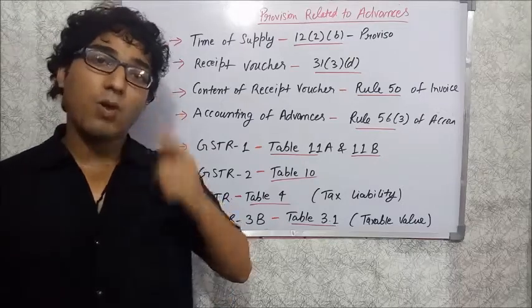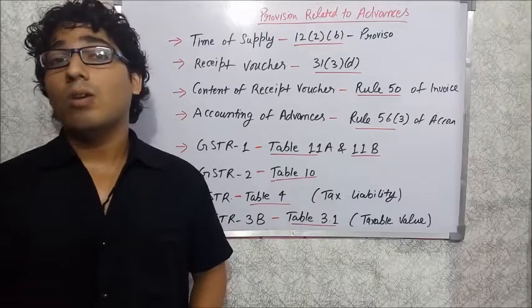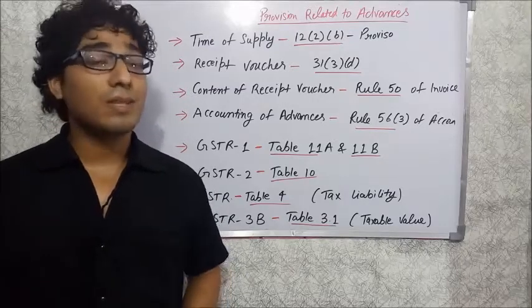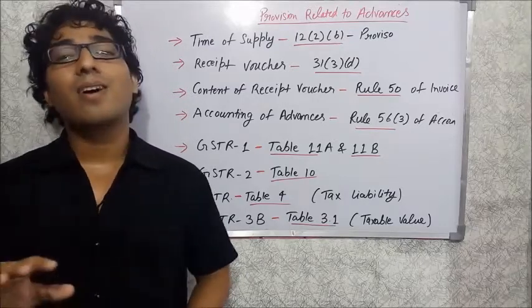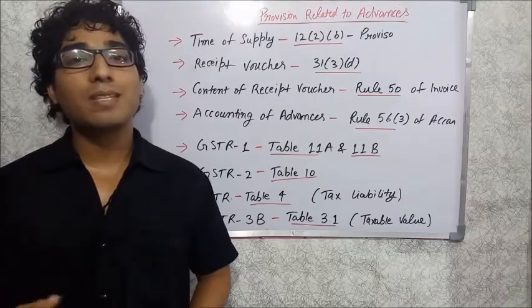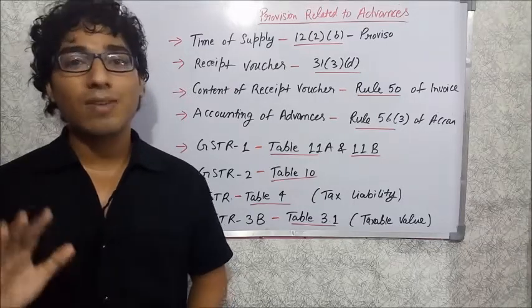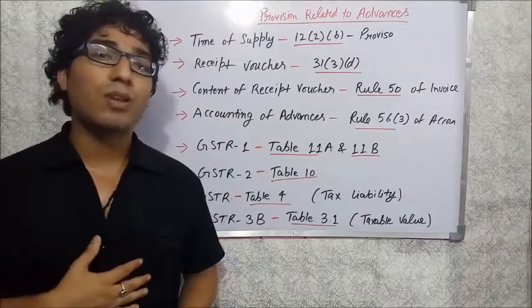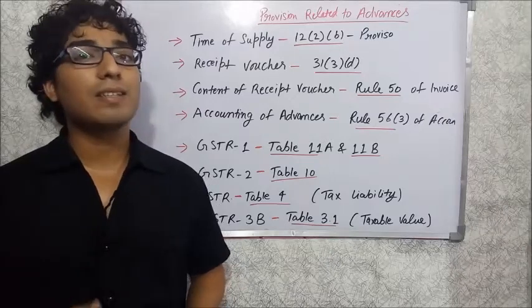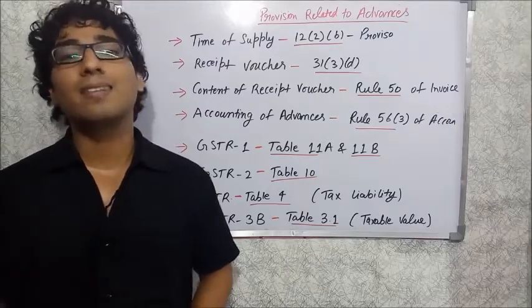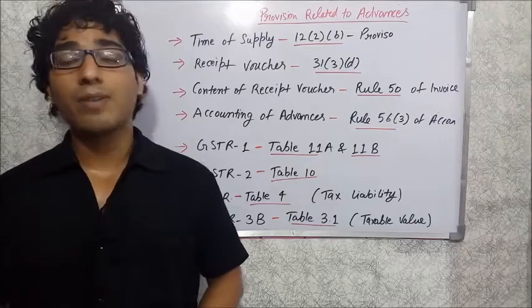You can imagine now, because the time of supply is the earlier of issue of invoice or the payment, it means that you have to pay tax when you receive the advance. So the earlier event will always be the advance receipt. Therefore, in case of an advance receipt, you have to pay the tax on the advance received.